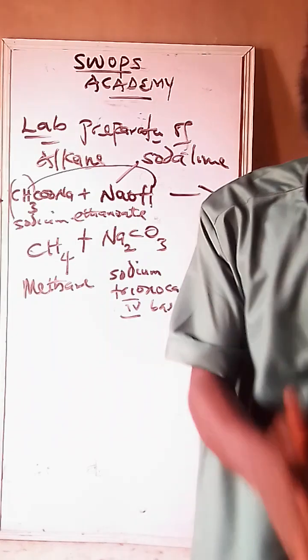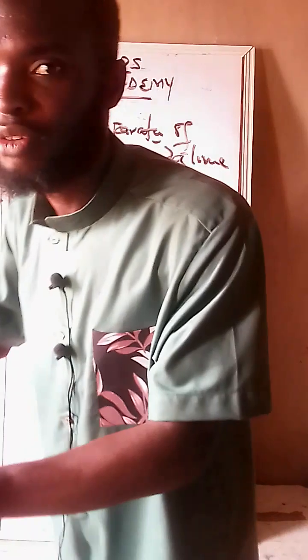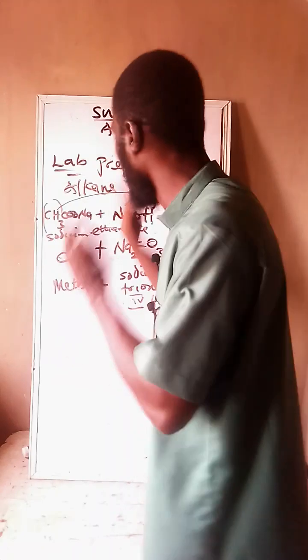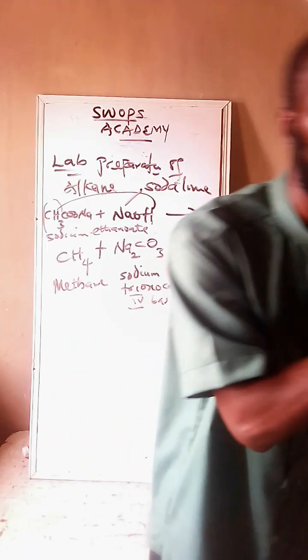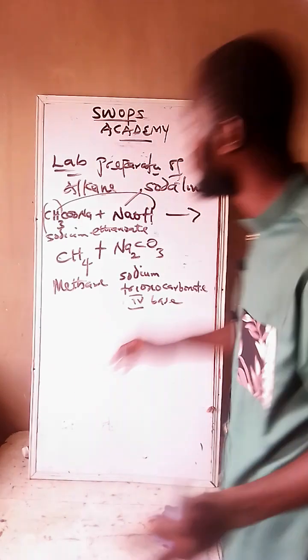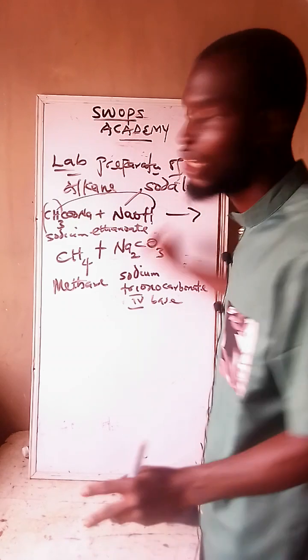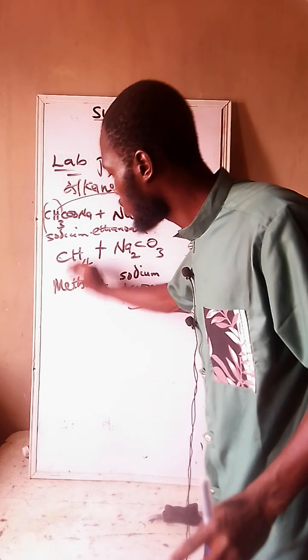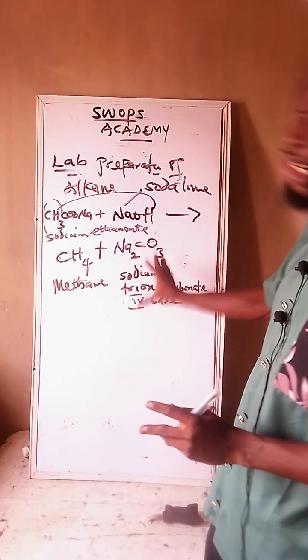They will put A, the sodium alkanoate family and soda lime. B, another option, sodium alkanoate compound and soda lime. Are we together? These are the questions that they might ask. It's very simple. Reaction between sodium ethanoate and soda lime results into formation of methane. This is the normal one that you will see in textbooks.